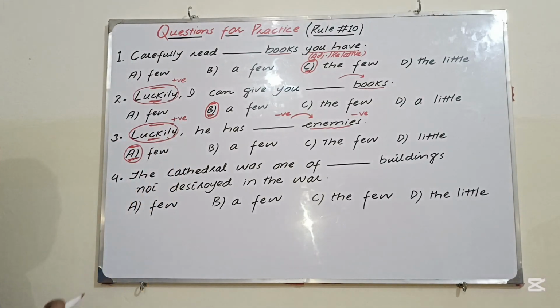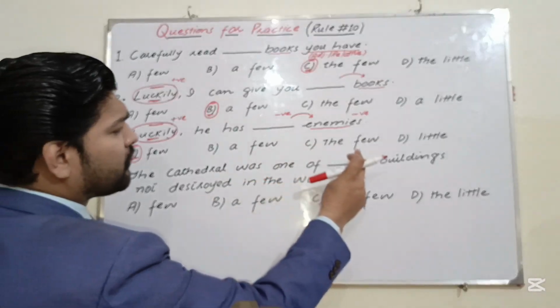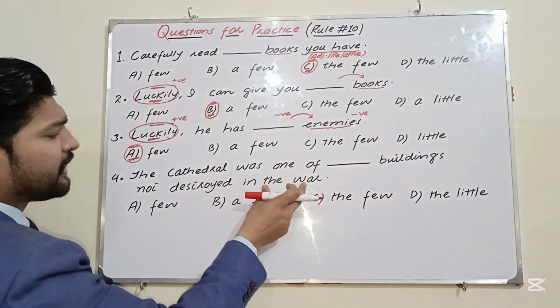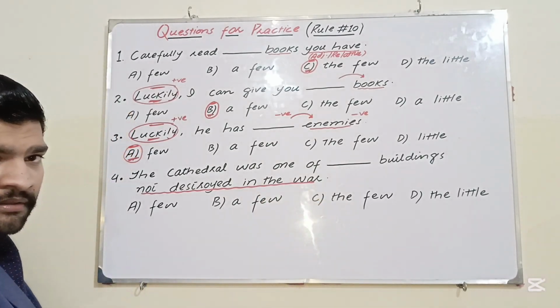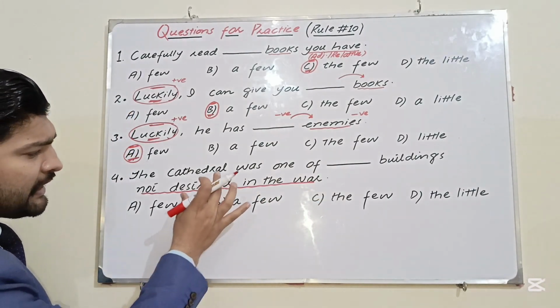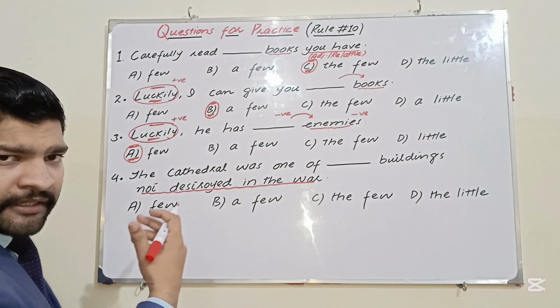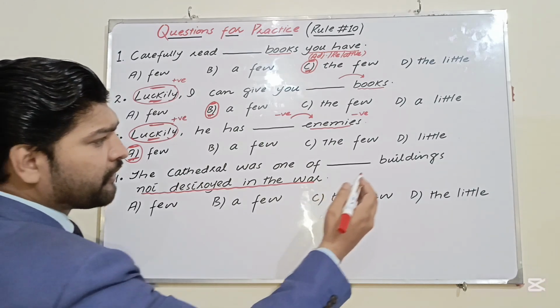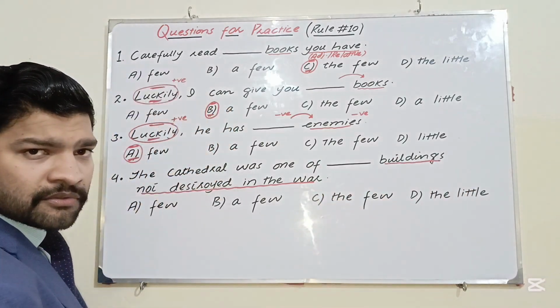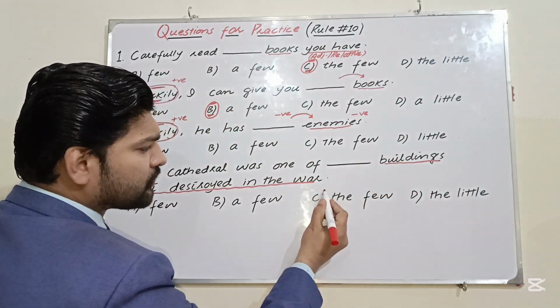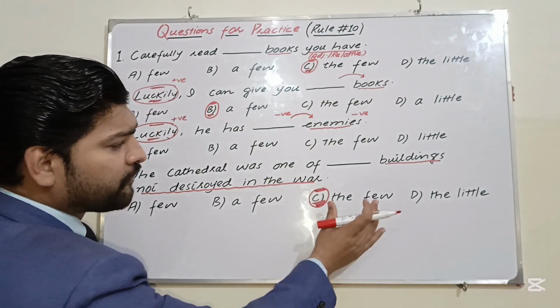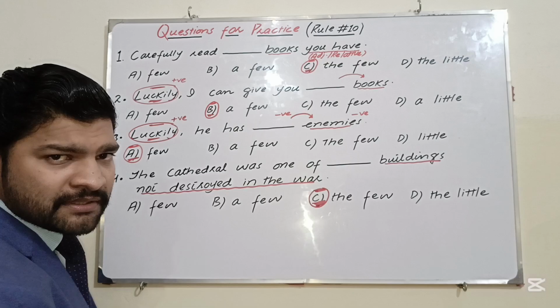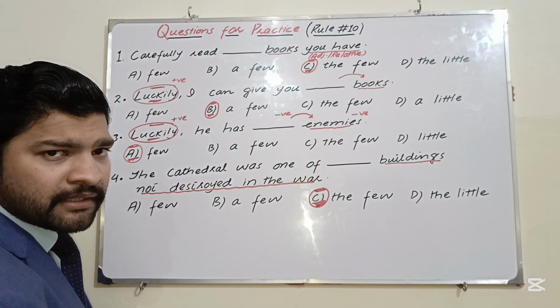Question number 4. The cathedral was one of dash Dutch buildings not destroyed in the war. Not destroyed in the war is a clue. It's an adjective phrase or adjective clause modifying buildings. So buildings is specific. So which option is the correct one? Definitely you will say option C, the few. The few has a specific sense, means small in number, but all that are there.